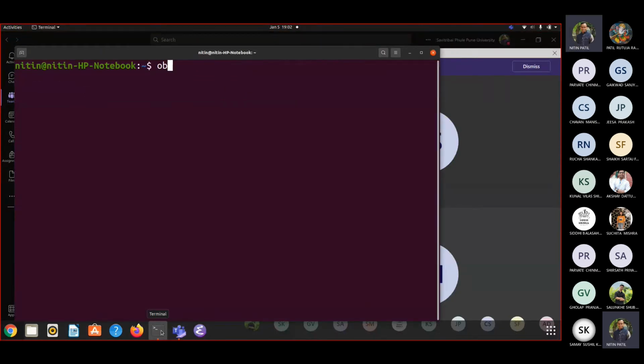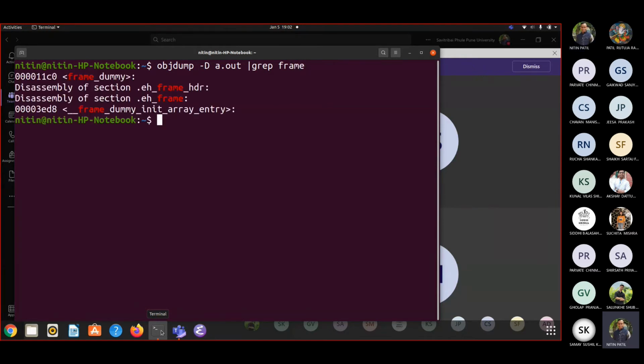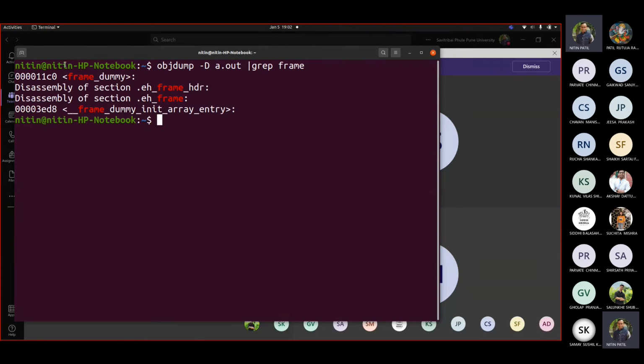So if I write objdump -d a.out | grep frame, this was the routine which was supposed to create the stack frame for you. If I search stack, then it doesn't show me this. Nothing would be shown. So it is called a stack frame.